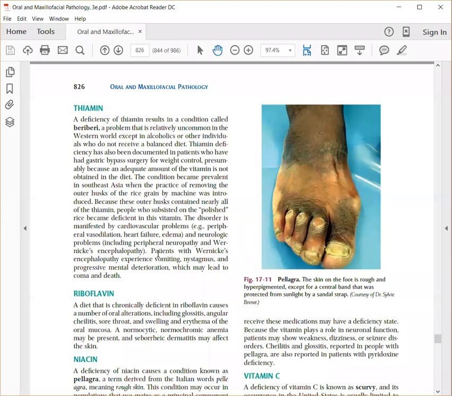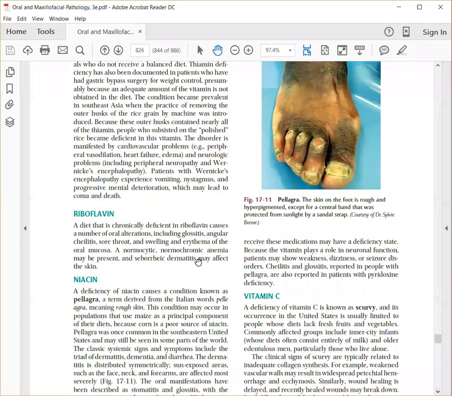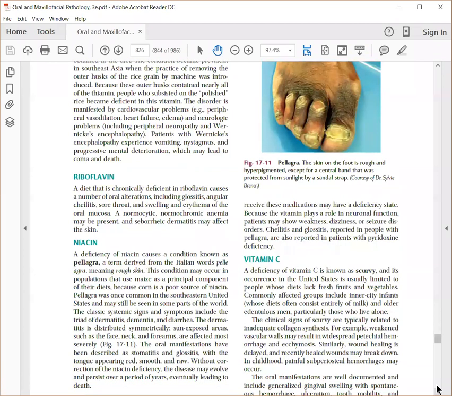So the next is riboflavin. So riboflavin deficiency produces glossitis, angular cheilitis, sore throat, and erythema. So what happens if there is a deficiency of riboflavin? You end up with glossitis. Glossitis is what? Inflammation of the tongue. What is angular cheilitis? Inflammation of the lips and in the corners of the mouth. It also leads to erythema. Erythema is redness of the oral mucosa.